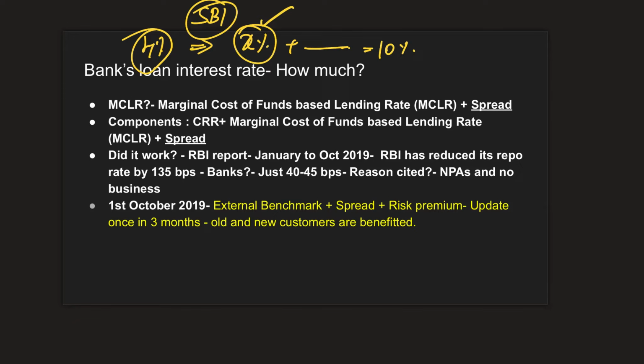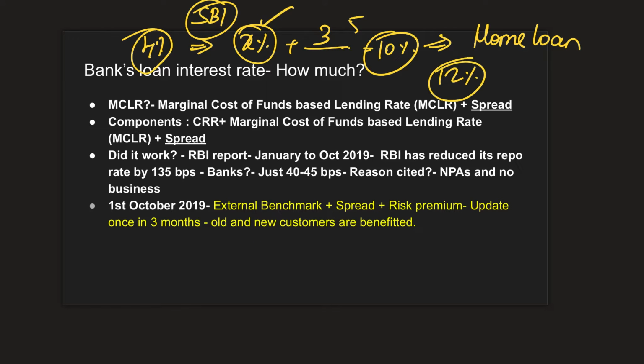Let's say X% is the benchmark set. So SBI can say X% plus 3, let's say it is 10%. 10% is the interest rate that SBI would charge for home loans, or for vehicle loans it can be X plus 5%, or they can say 12% is the interest rate that they will charge for vehicle loans. So different categories of loan products will have different interest rates. Now, how do they arrive at these interest rates is the question that we have to understand.